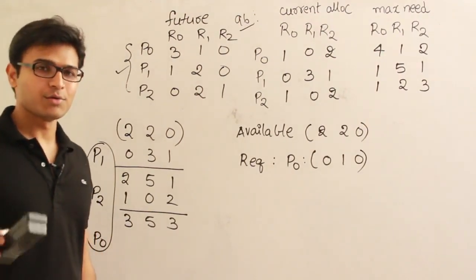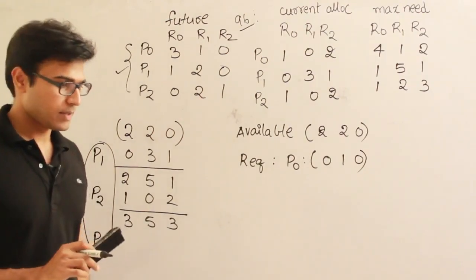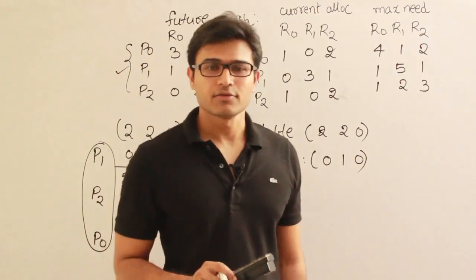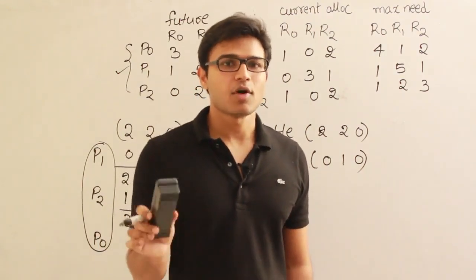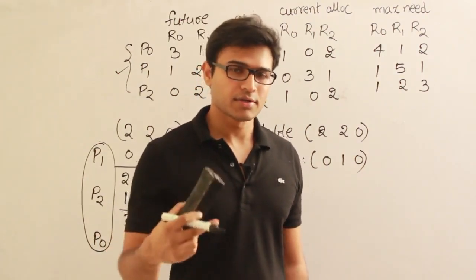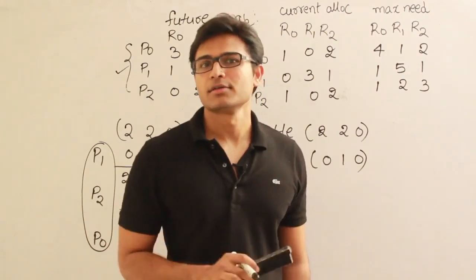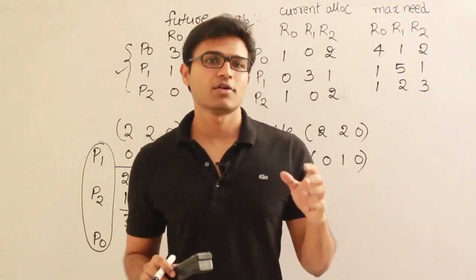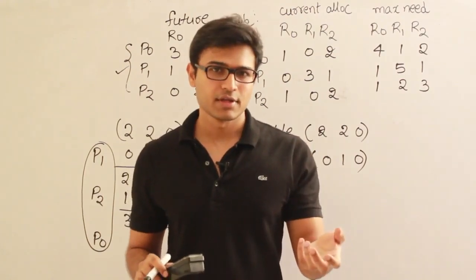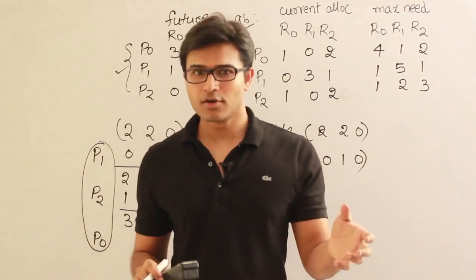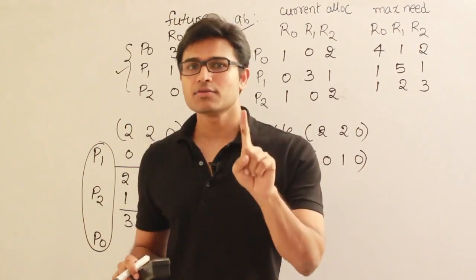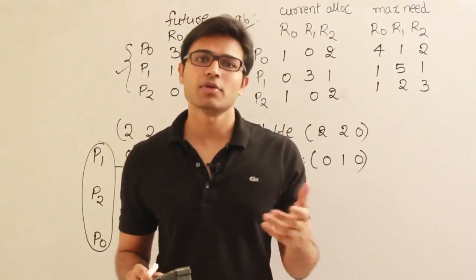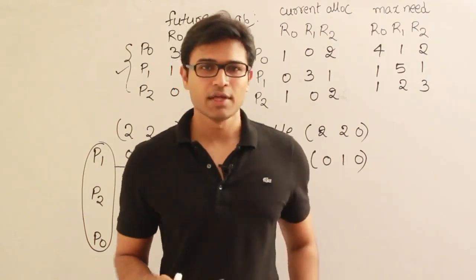So I don't want you to think so much. What I mean to say is, even if a state is safe, still you could come up with some combinations of allocations that there will be a deadlock. Even if a state is safe, still there is a combination of allocations using which the state can go to deadlock. But then there will be at least one combination of allocations because of which there will be no deadlock. That is what is called safe.